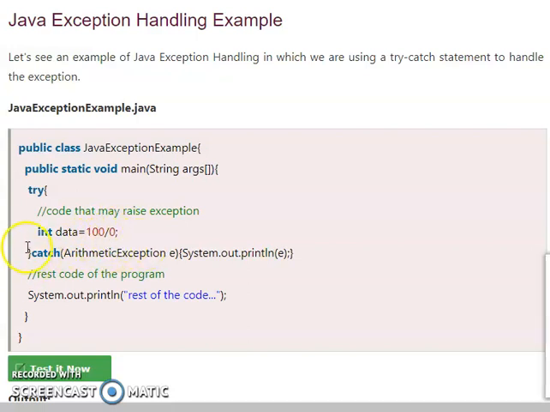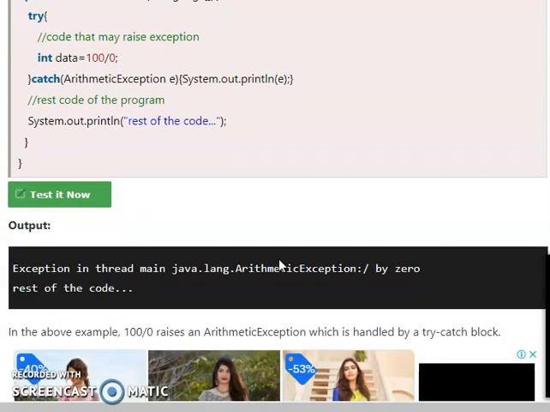So if you do not use this try and catch statement in this program, the program will produce an error message. But here in this example, the try block is used and catch is also used. Within the try block, the code is given: data is equal to 100 by 0. So after the statement is executed, the catch statement catches the error, that is the arithmetic exception, and it prints the exception e. What is the error here? A divide by 0 error will be displayed here.